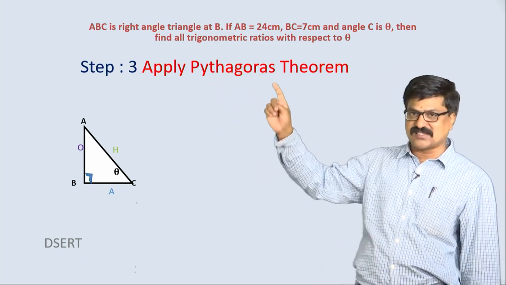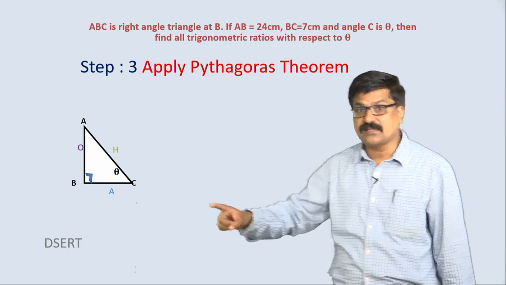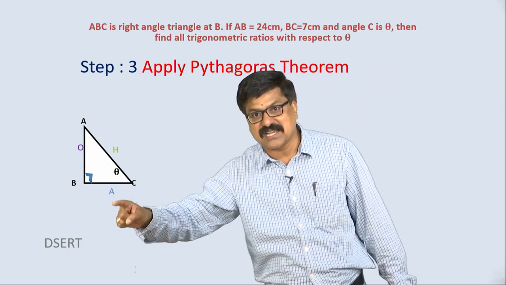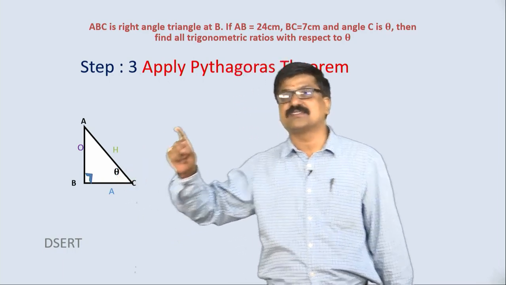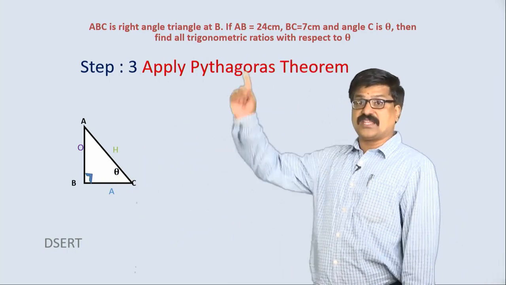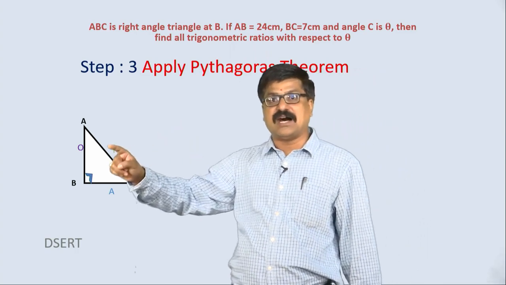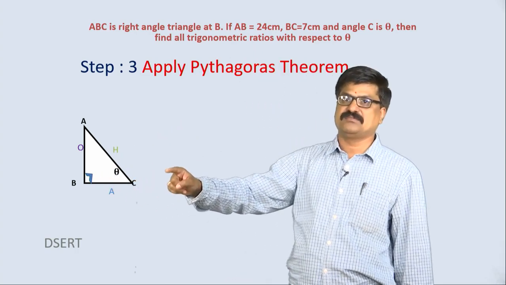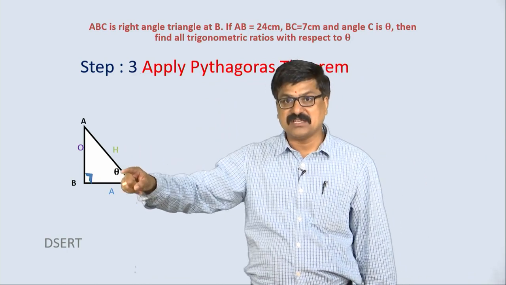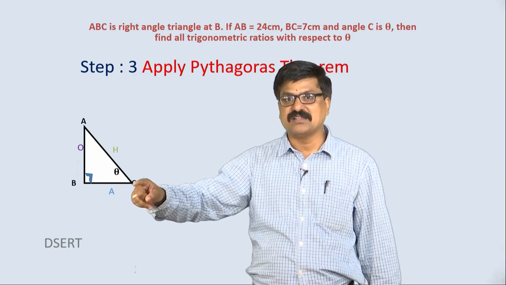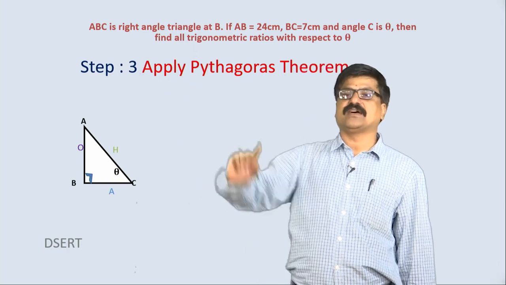Apply Pythagoras theorem because two sides of this right angle triangle are given, we have to find the third side. In a given problem itself, if all three sides are given, then no need to use this. Here AB and BC values are given, hence we are applying Pythagoras theorem.